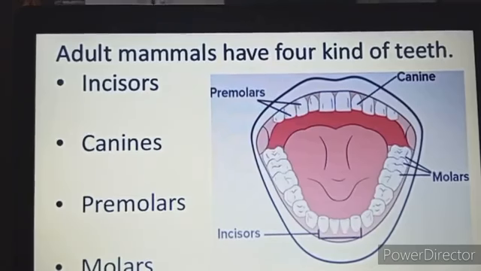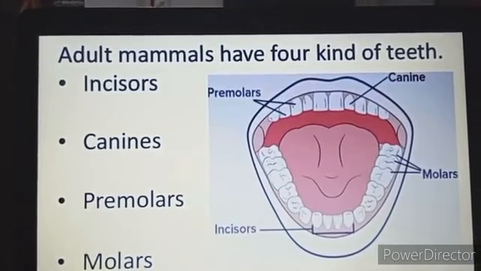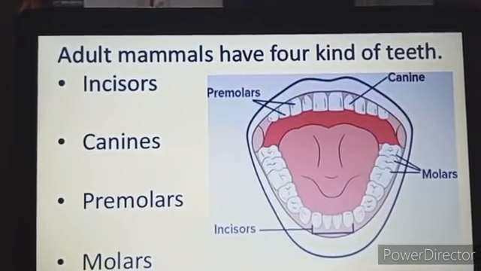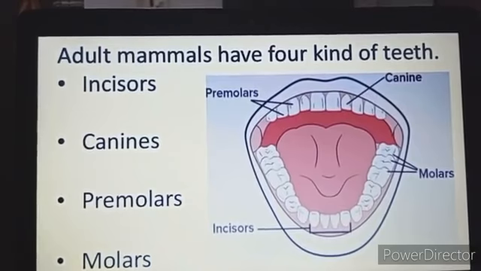that which tooth appears only once in the lifetime? What will be the answer? Yes, the answer is the molars. They appear only once in the lifetime.